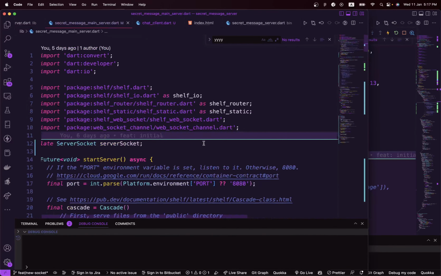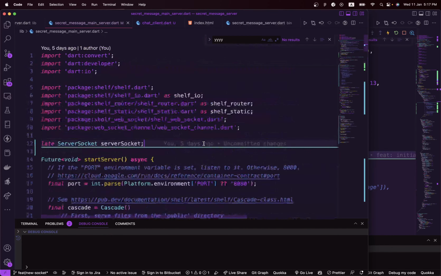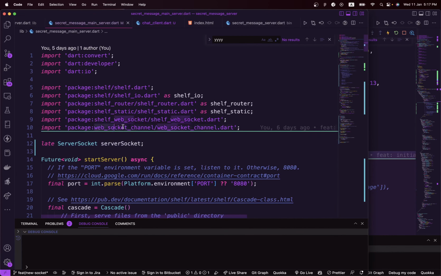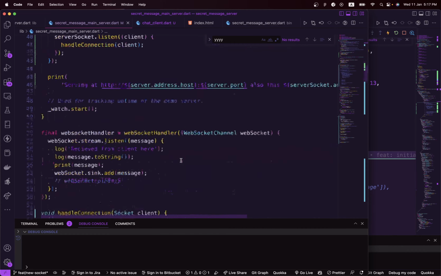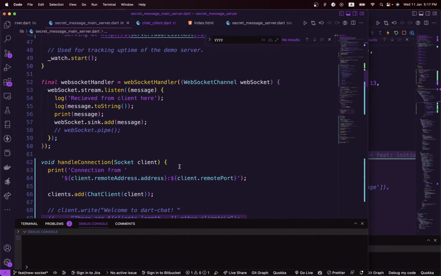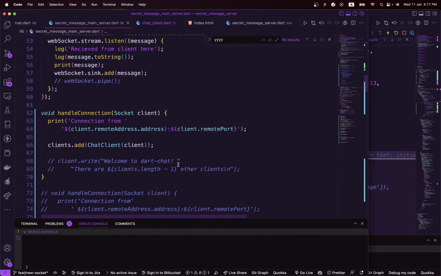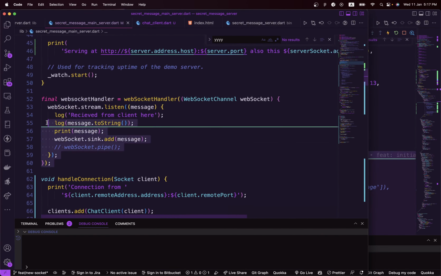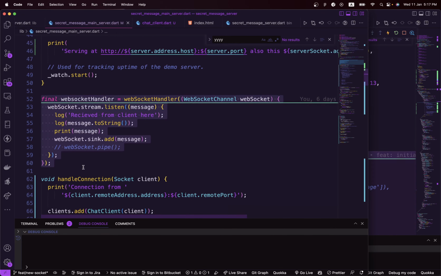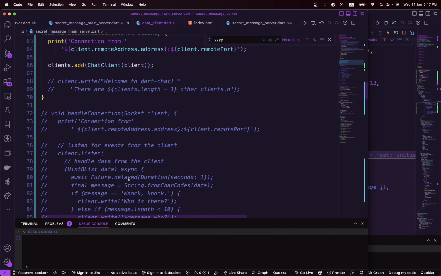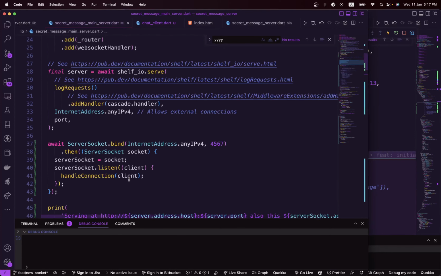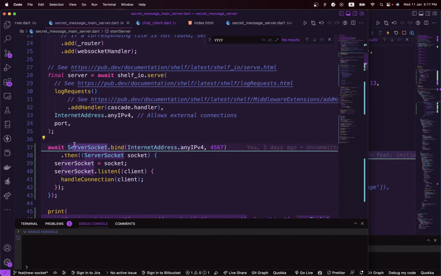And what we did, if you remember, the last time we were using a WebSocket channel for communicating with our server, and over here I commented out the code for that. I no longer use WebSocket, and I actually moved it to use the server socket from Flutter itself.